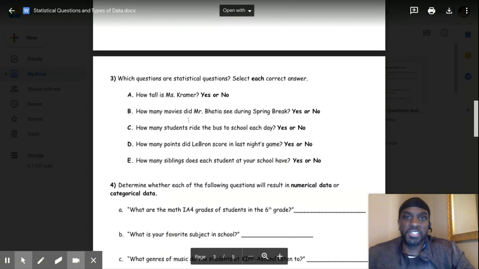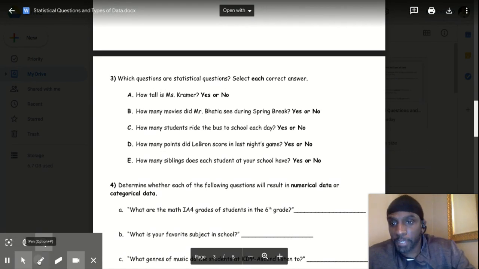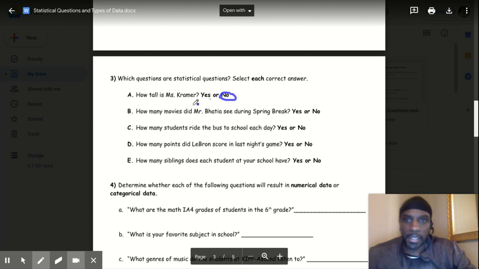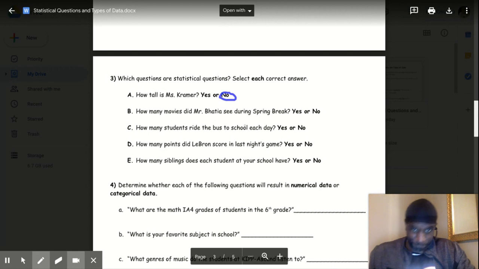Which questions are statistical questions? Select each correct answer. So remember, statistical questions give you a variety of answers. Non-statistical only has one answer. So here we go. How tall is Miss Kramer? Not statistical. That's only one answer. Okay. How many movies did Mr. Batia see during spring break? Not statistical. It's only one person I'm trying to find out information about.